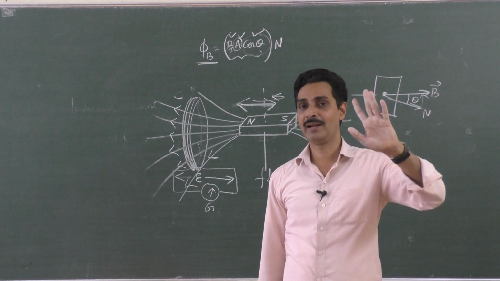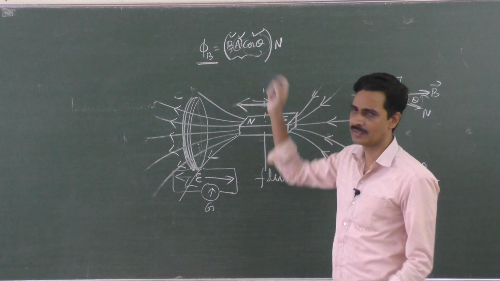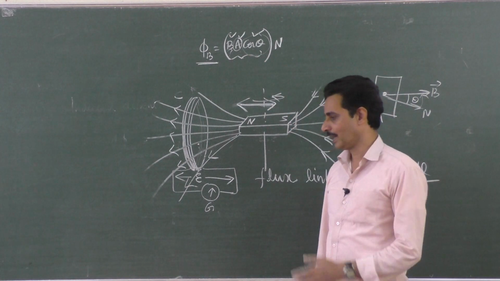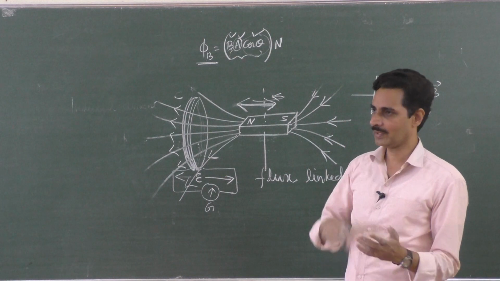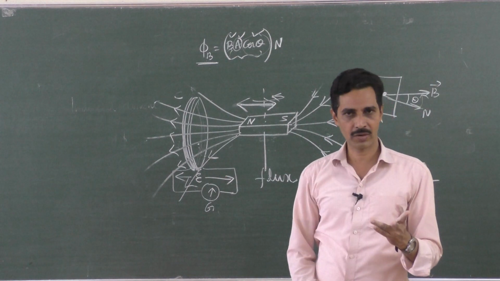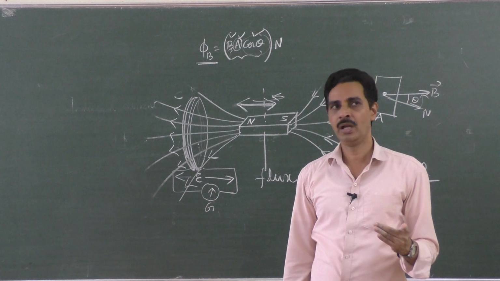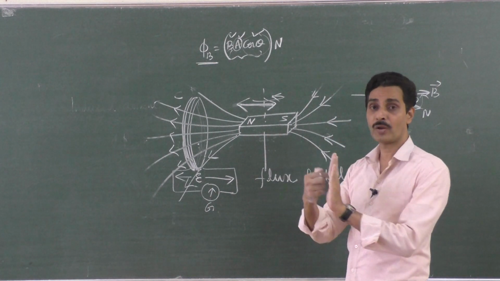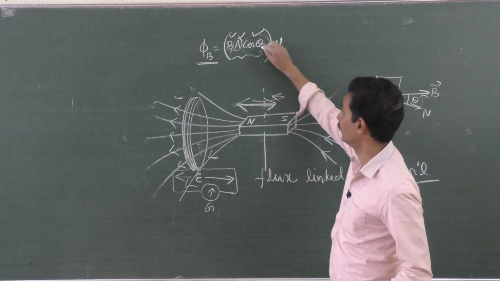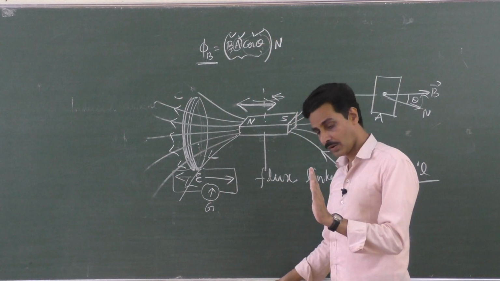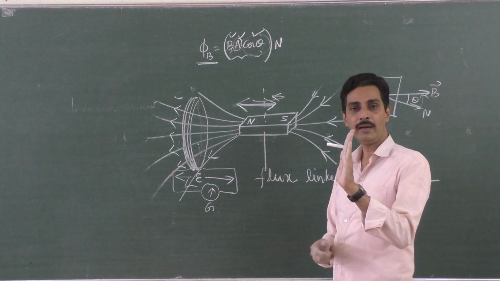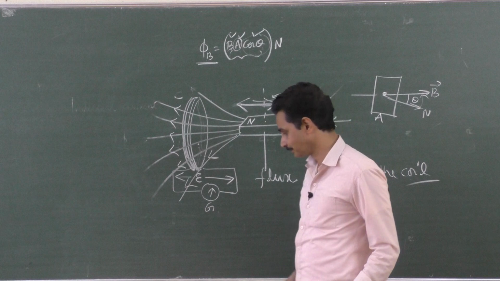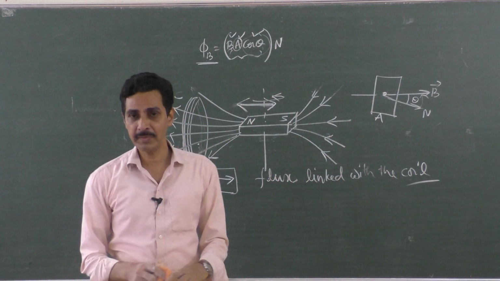So flux linked with any coil is given by N B A cos theta, where N is the number of turns, A is the area of the coil, B is the strength of the magnetic field, and theta is the angle between the magnetic field and the normal to the area. That is also very important: the angle between the normal to the coil and the magnetic field. Okay. So this experiment may be asked.